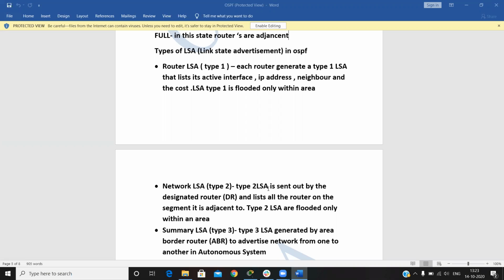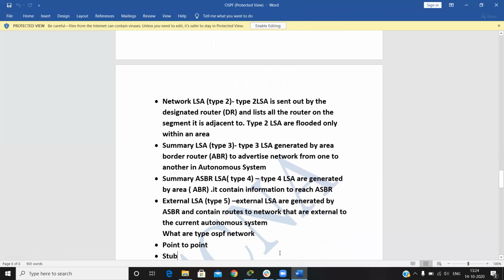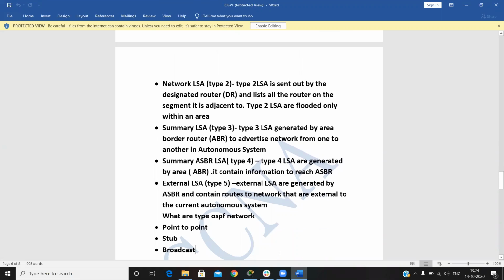Now, network type 3 LSA. Sorry, the network LSA is type 2 LSA, and the summary LSA is type 3 LSA.